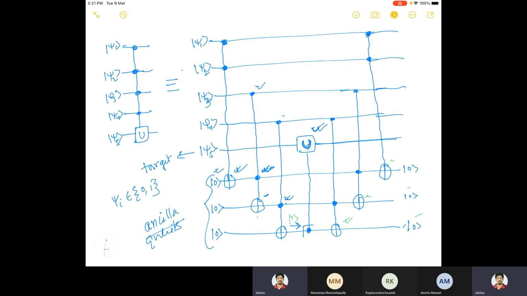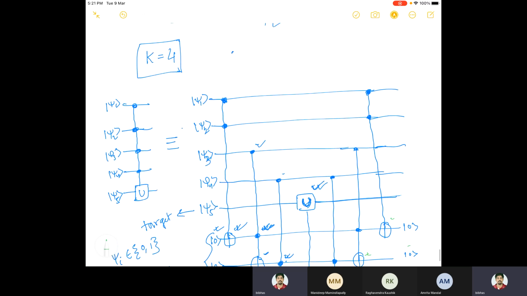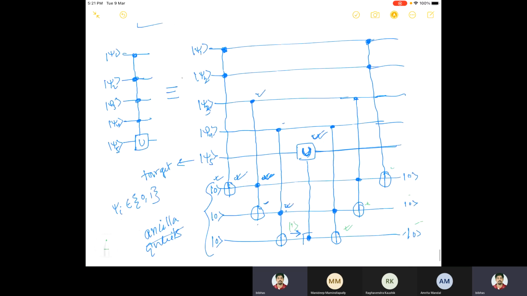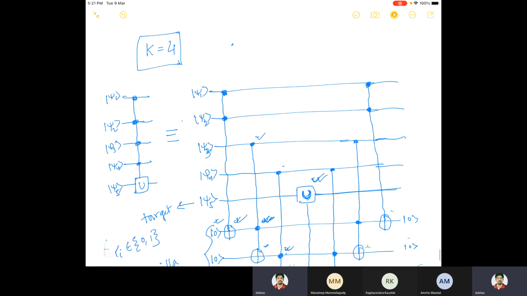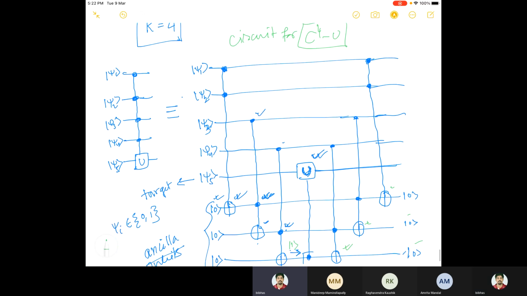So this is the diagram for the C to the power 4 U gate. C to the power 4 U means 4 controls, and for the last one you are applying U here.